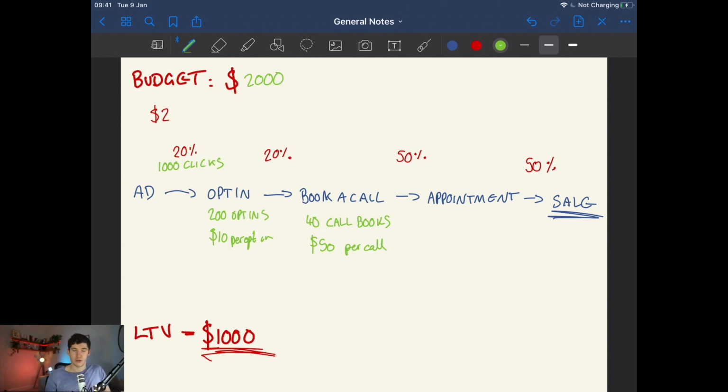So we've got 40 calls. Now, based on our 50% rate, that means we're going to have 20 appointments lined up, and that's going to be costing us $100 per appointment.